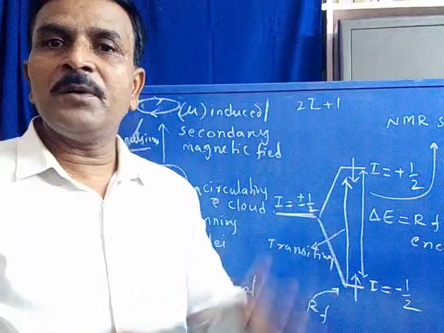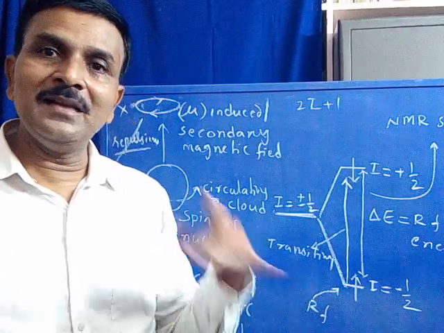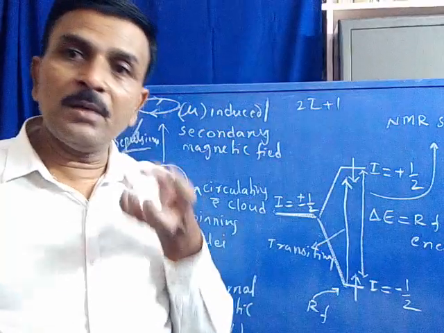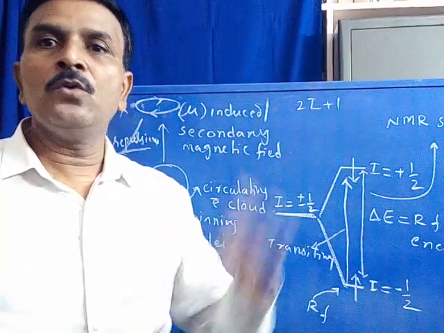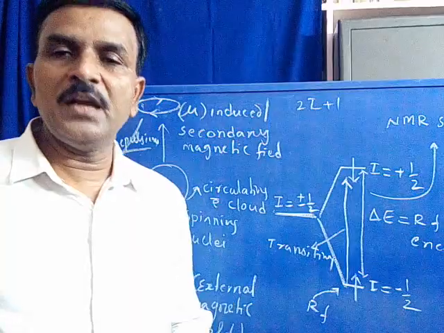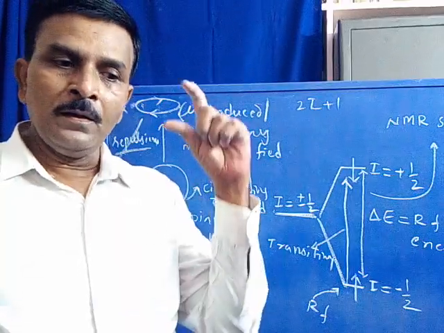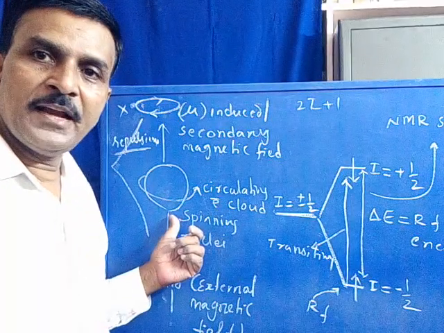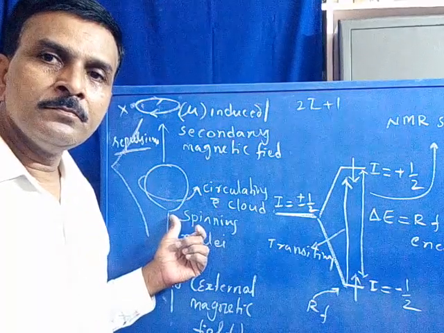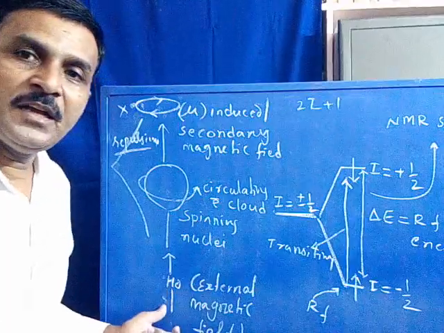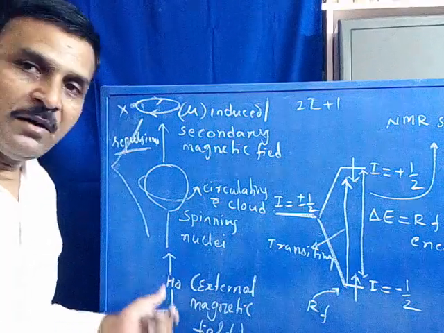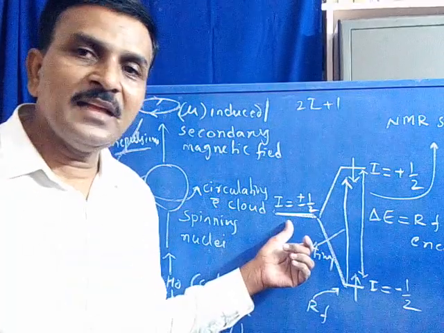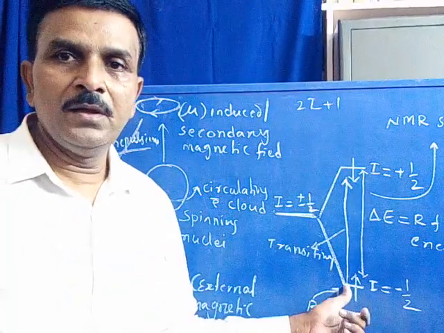It is not possible to split the degenerate energy state into energy levels. When it is not possible to split it, it is not possible to absorb energy to undergo spin transition from one level to the higher level. Therefore, in the NMR spectrum, energy is absorbed only by spin active nuclei, and that too when we keep it in an external magnetic field, because the external magnetic field is required to split the degeneracy into energy levels.